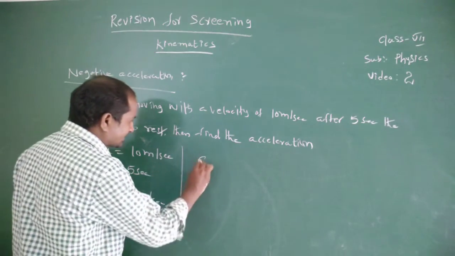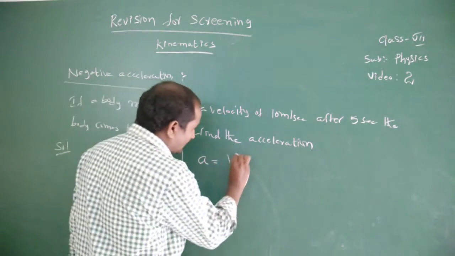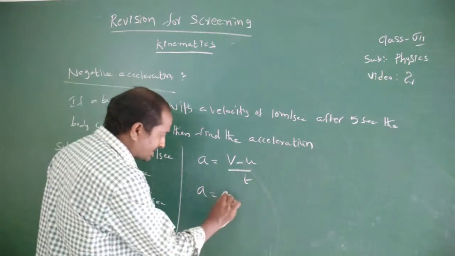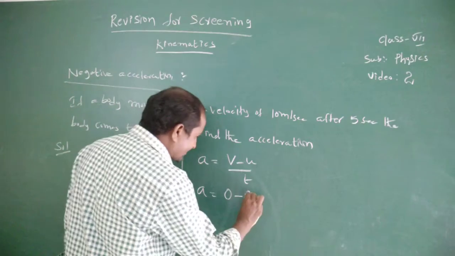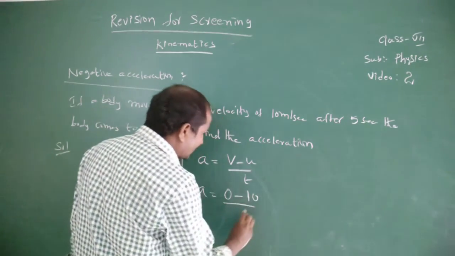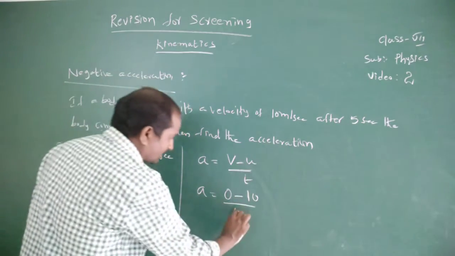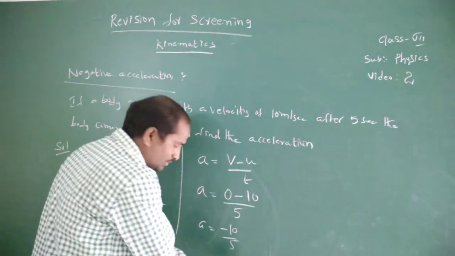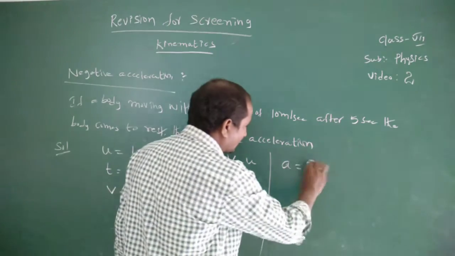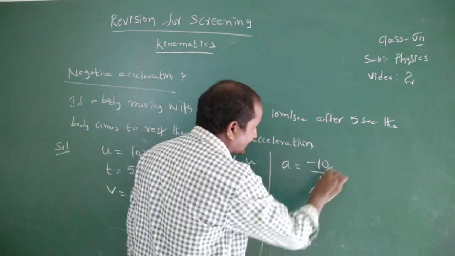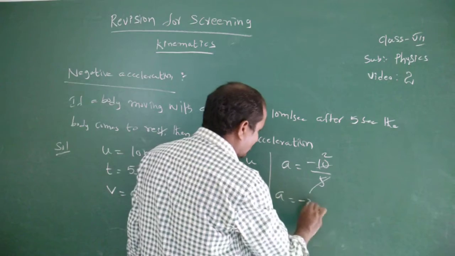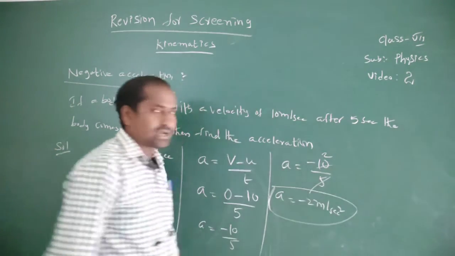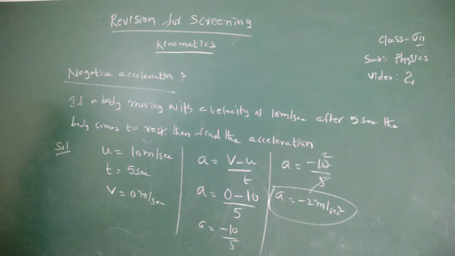Then find acceleration here. a equal to v minus u by t. So here a equal to final velocity 0 minus initial velocity 10 by time equal to 5 seconds. Therefore a equal to minus 10 by 5, that is minus 2 meters per second square. Here we got negative acceleration.